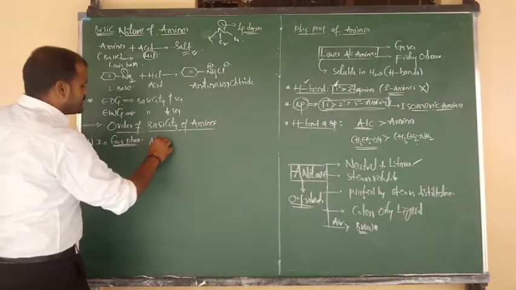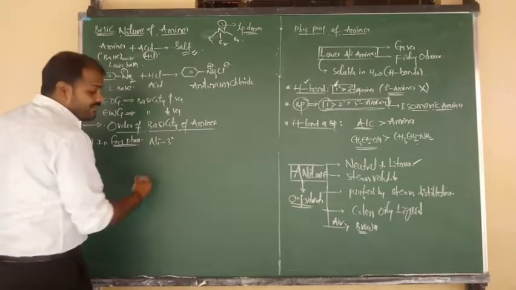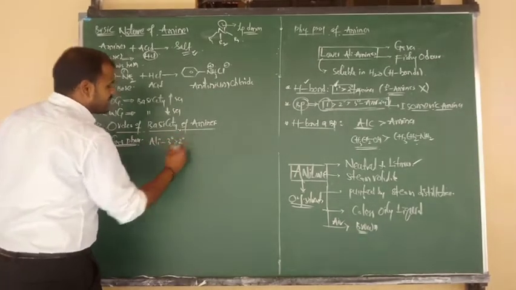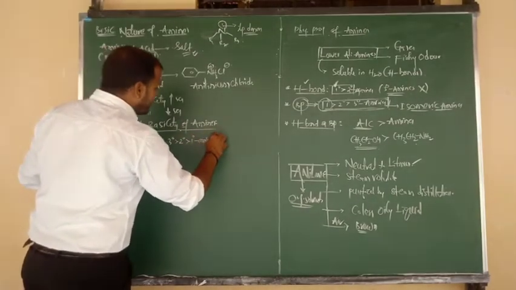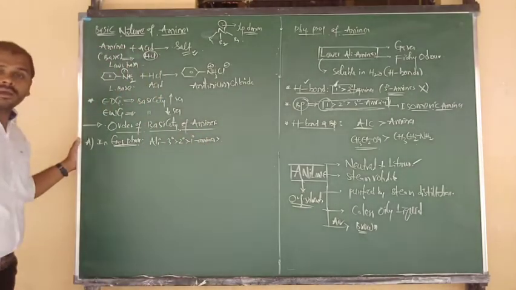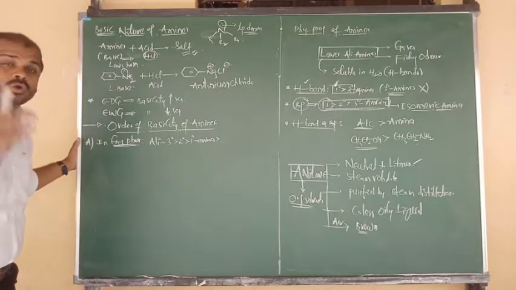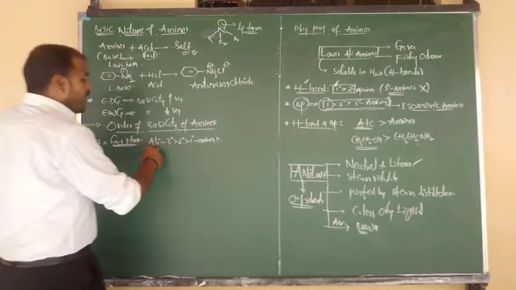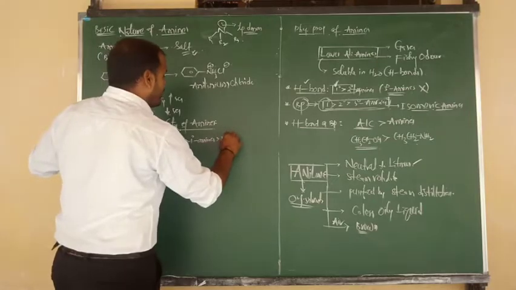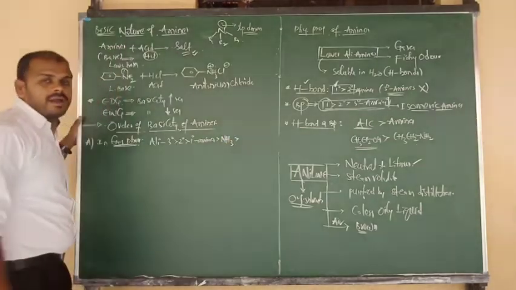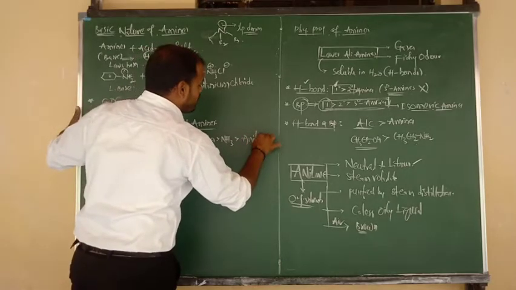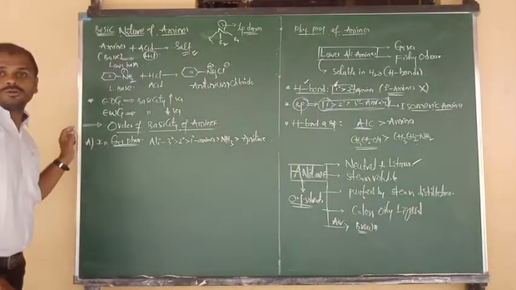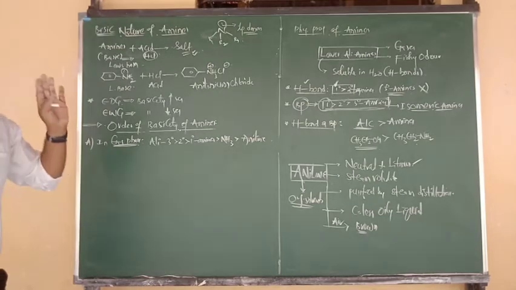Always, we say aliphatic tertiary amines, after that secondary amines, and after that primary amines. Aliphatic amines have more basic nature due to absence of resonance. After aliphatic amines we write ammonia, and after that aromatic amine, the example of which is aniline. You have to remember this order generally in case of gases.